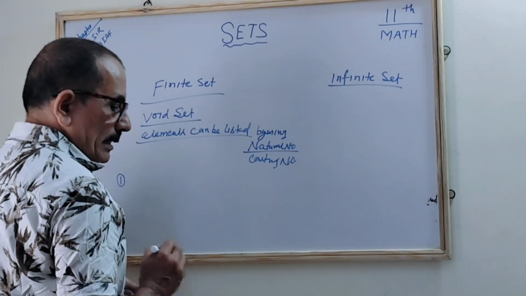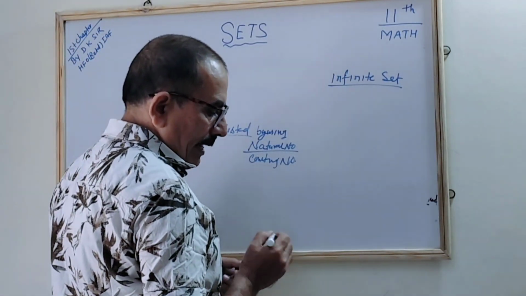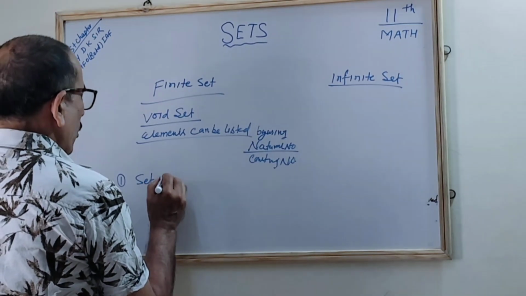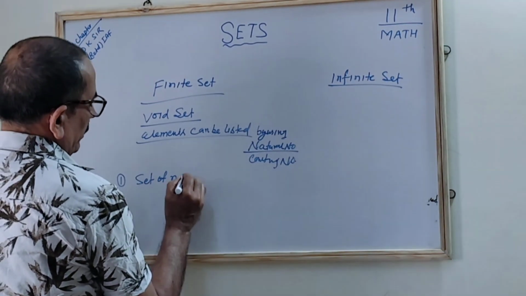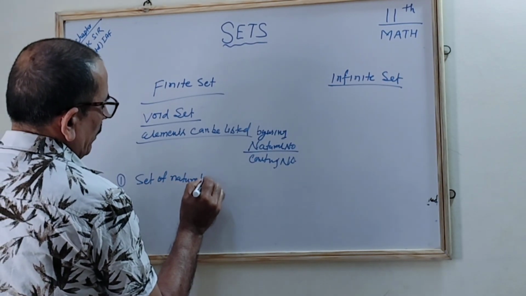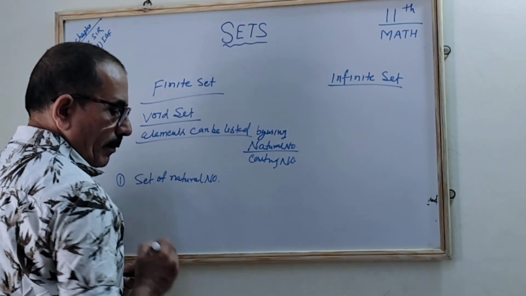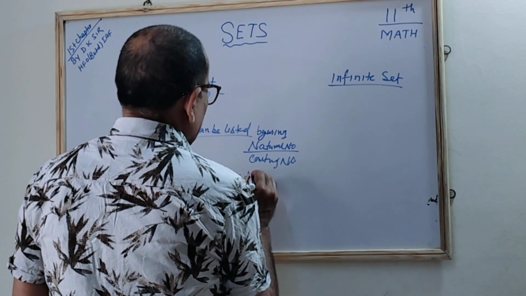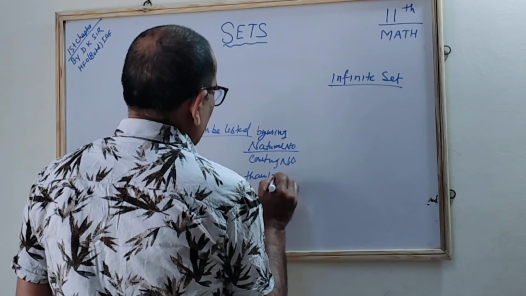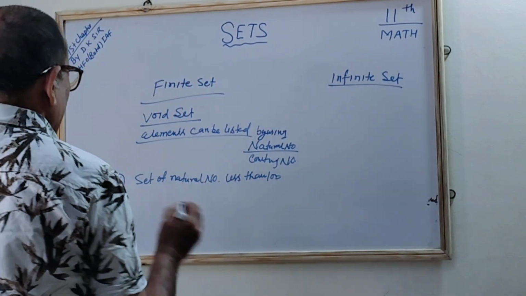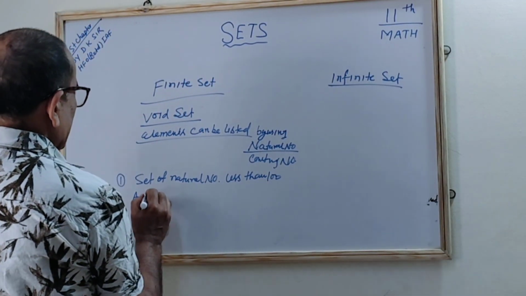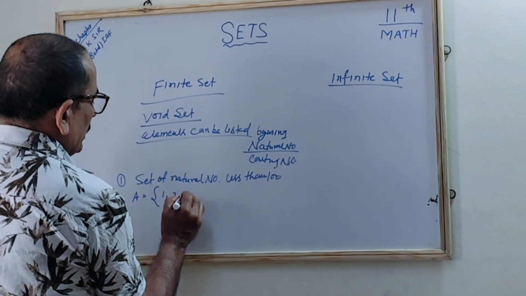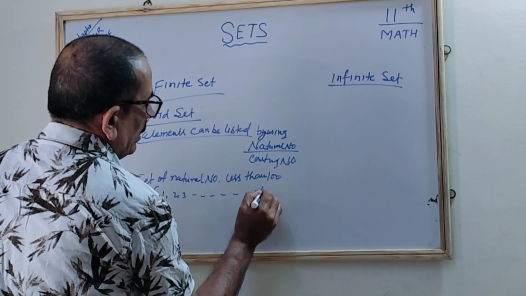What is the set of the natural numbers less than 100? A is the set. We can write it in the tabular form, starting with 1, 2, 3, 4 up to 99.